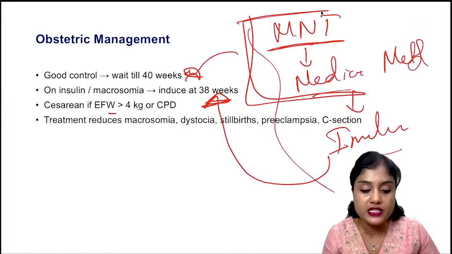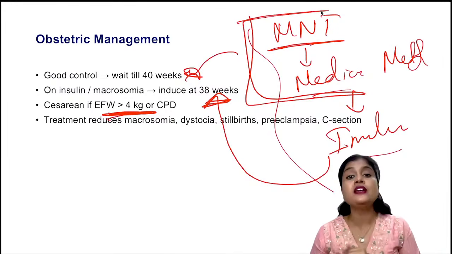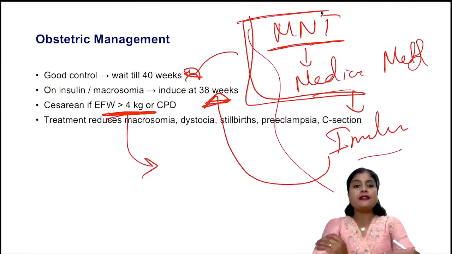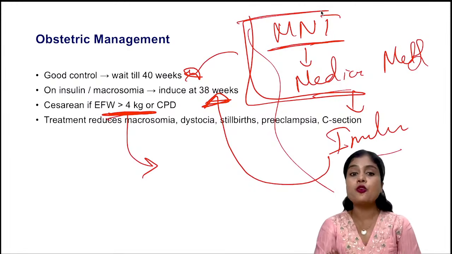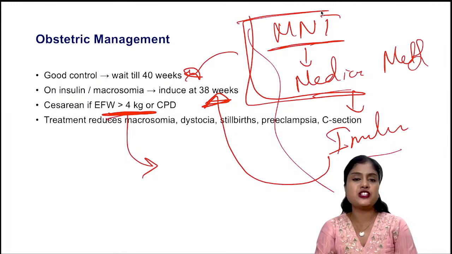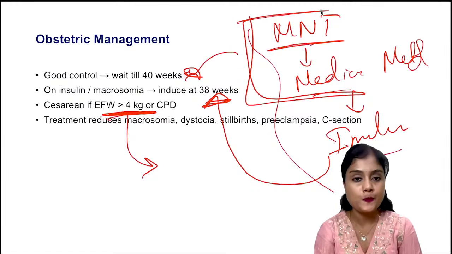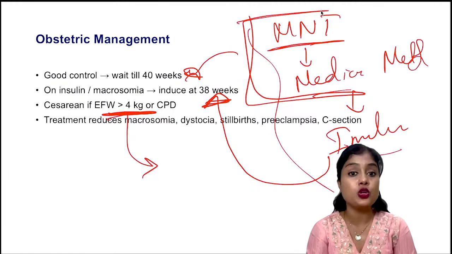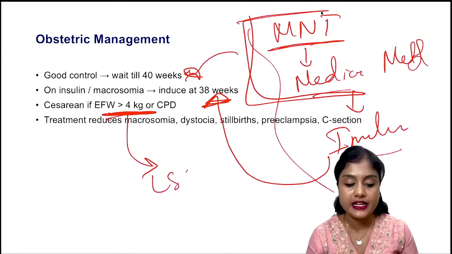When the baby weight is more than 4 kg, there is a very high likelihood of cephalopelvic disproportion. That is why in GDM, let us say they have given you a case scenario, GDM is there, patient is on insulin and she's 38 weeks now, on scan estimated fetal weight is 4.5 kgs. What is the mode of delivery? Induction of labor, spontaneous labor, cesarean section, patient's consent. Okay, these are the options. What would you choose? Since I told you if it is more than 4 kgs, and in the scan the weight is 4.5 kgs, here directly LSCS would have been the answer.